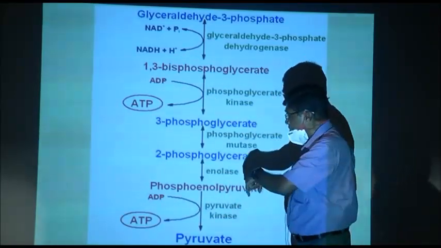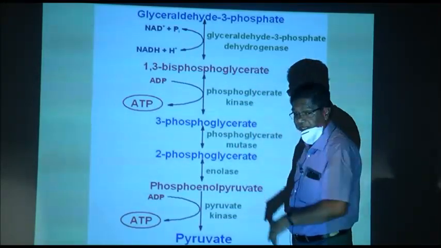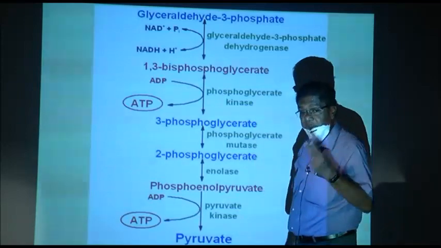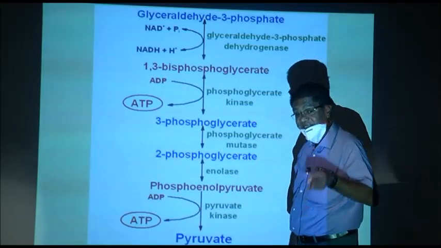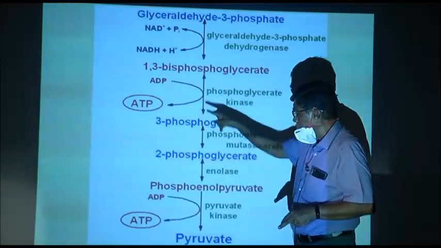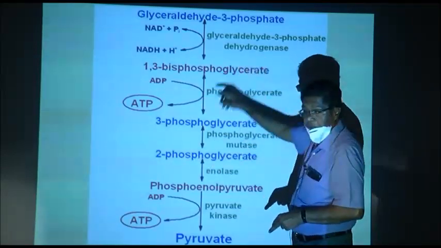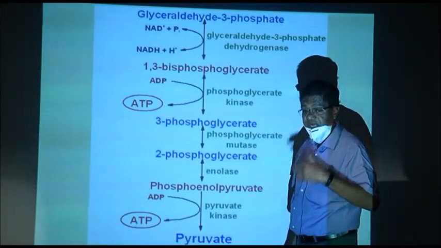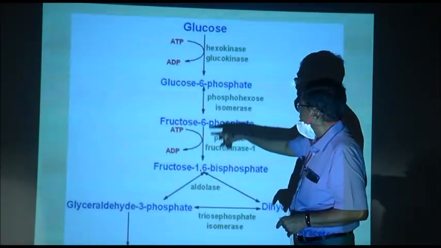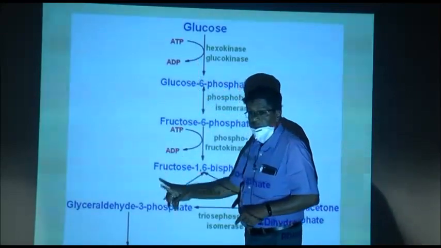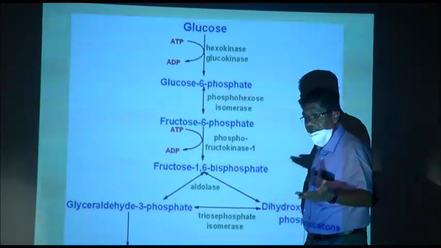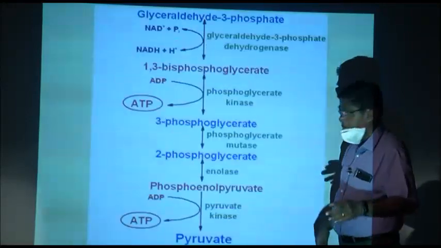So, how many ATP are formed? For 1 glyceraldehyde 3 phosphate, 2. How many glyceraldehyde 3 phosphates are formed? 2. So, 2 into 2 is 4. 4 ATP are formed. How many are used previously? 1, 1, 2. 4 are formed, 2 are used. So, what is the gain? 2.